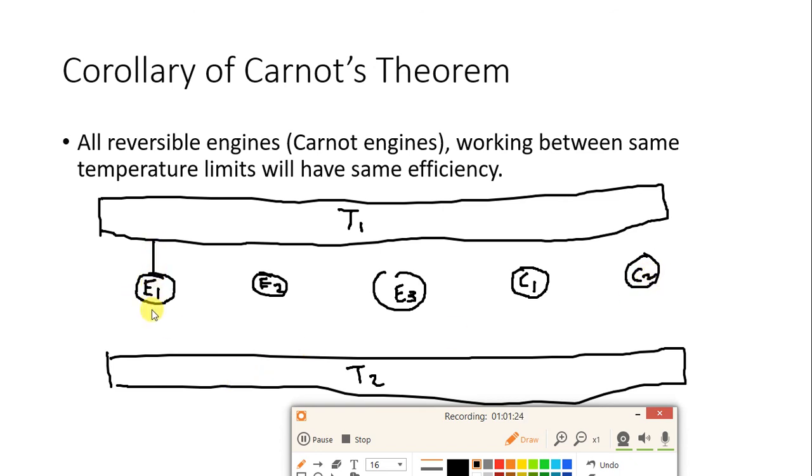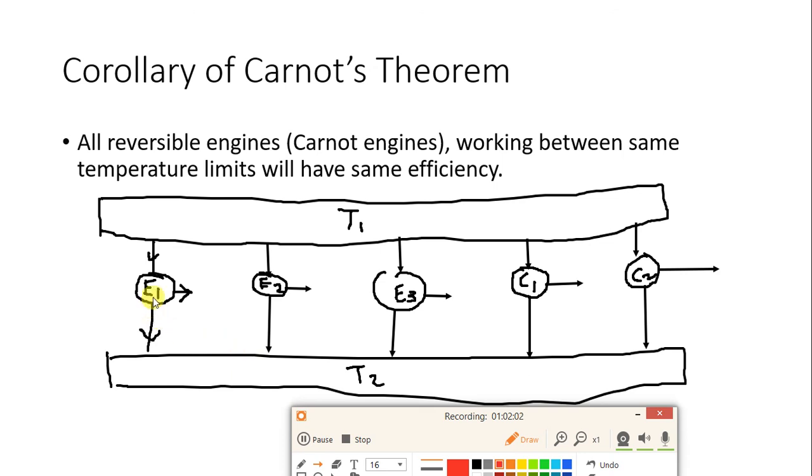Now all the engines will take some heat and reject some heat, and they will give some work. So let me draw all the arrows. This will also take some heat, reject some heat and give some work. It will also take some heat, reject some heat and give some work. This Carnot engine will also take some heat, reject some heat and give some work. Similarly, the last Carnot engine. Now this diagram is very important. Why? I will explain.